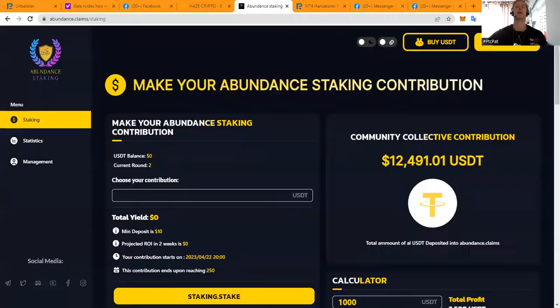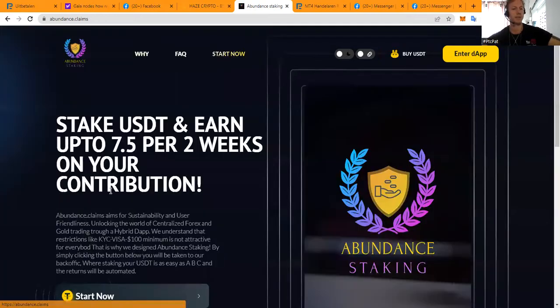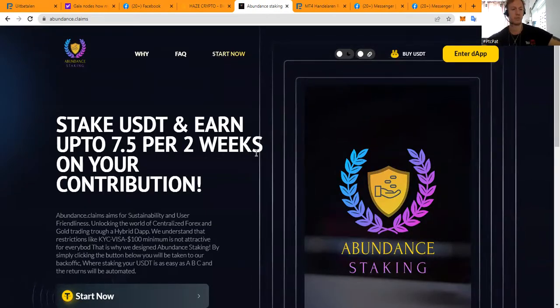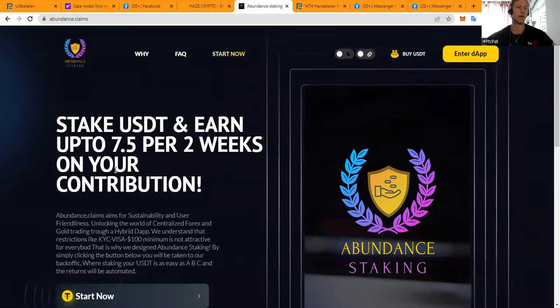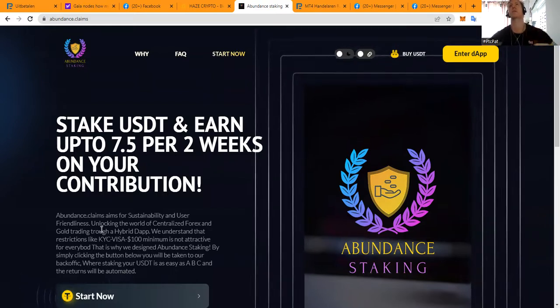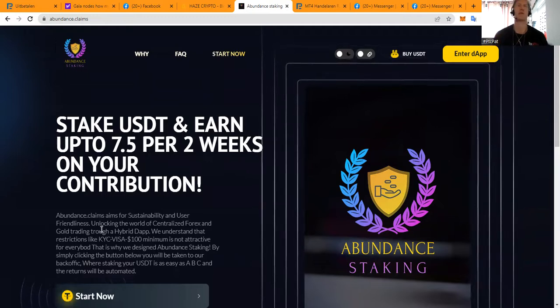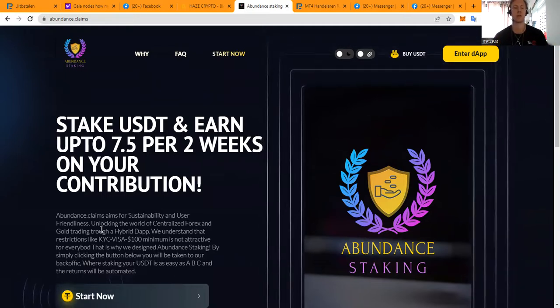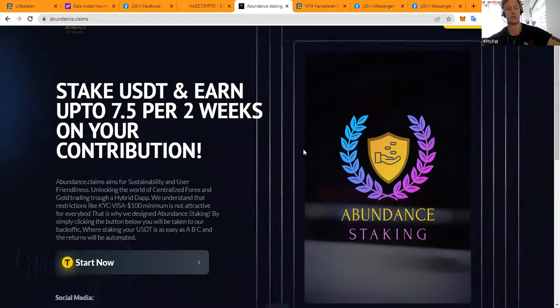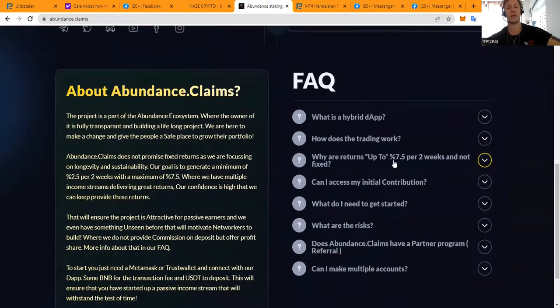Let me share my screen and show you guys what we're all talking about. As you can see, this is Abundance Staking. If we go to the front page, you can see: stake your USDT, earn up to 7.5% per 2 weeks on your contribution. We have decided to create a project for those that cannot comply with the KYC, have the minimum $100 to follow a trader, or are not allowed to do it because of country restrictions. You can see that it's up to 7.5% per 2 weeks and not fixed.